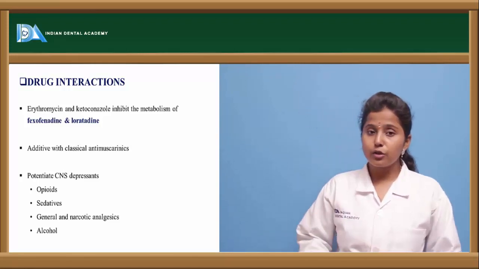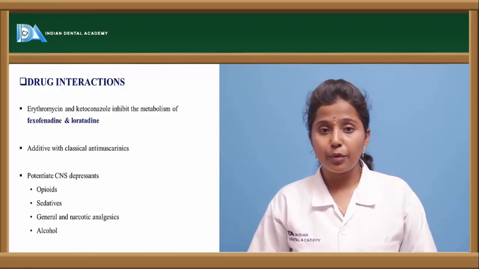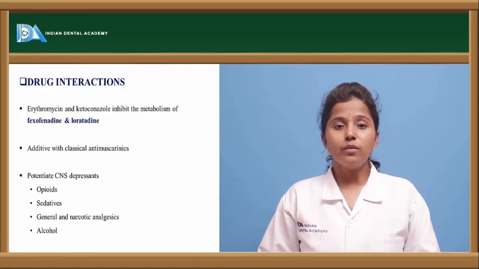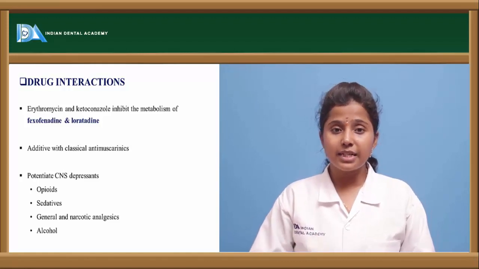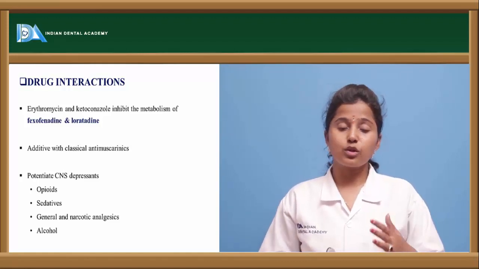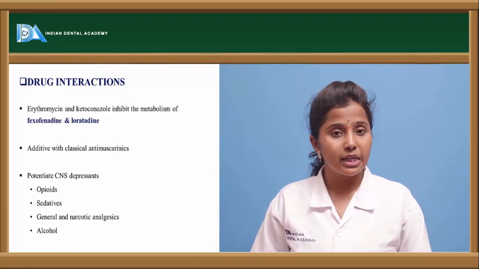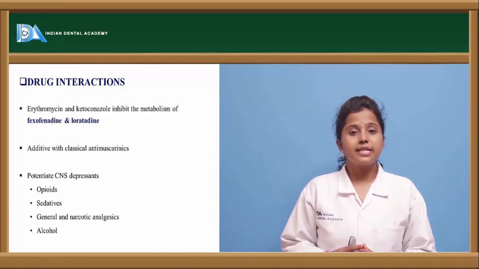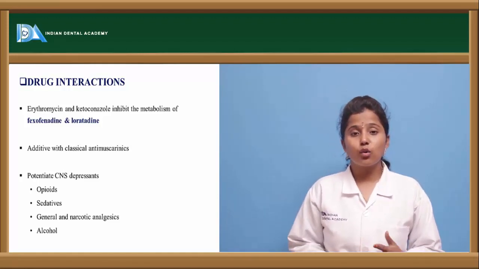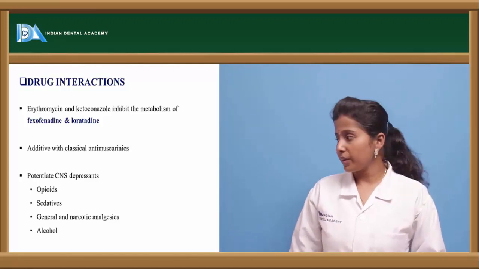And these also should be contraindicated with opioids and sedatives. Even though there are weak sedative drugs as well as non-sedative drugs, non-sedative drugs can be recommended in these conditions, but weak sedative drugs should not be given with opioids, CNS depressants, sedatives and alcoholic patients.